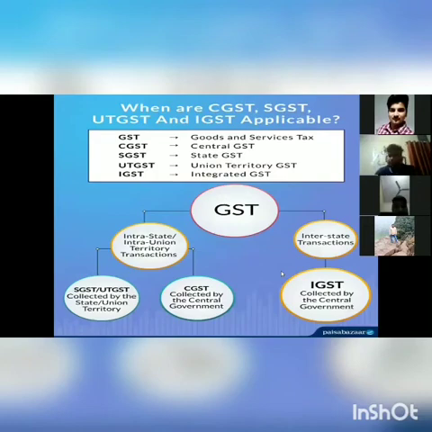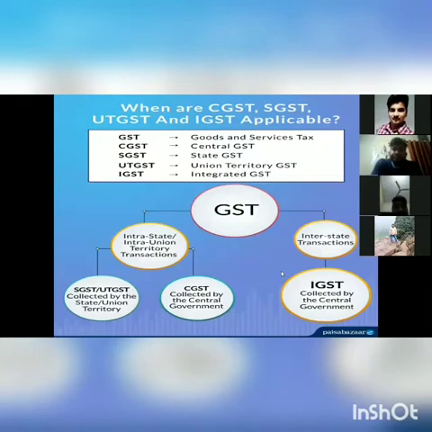If 1 ton of coal worth 5,000 rupees is supplied by a supplier in Gujarat to a consumer in the same state, a total of 5% GST will be collected by the supplier from the consumer. This 5% GST will constitute 2.5% SGST and 2.5% CGST, and will be directly diverted to the state and the central government.